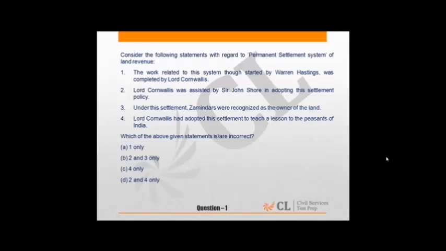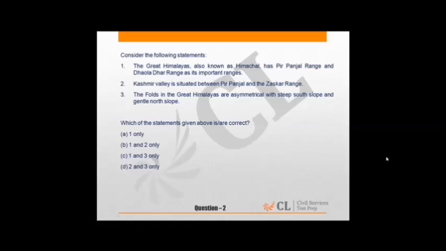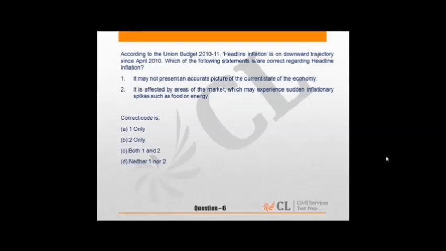So now coming to question 6. This is from the economy section. What we will do is take a few questions out of these 100 questions, and we will see what these questions are and try to understand the level of difficulty in them.